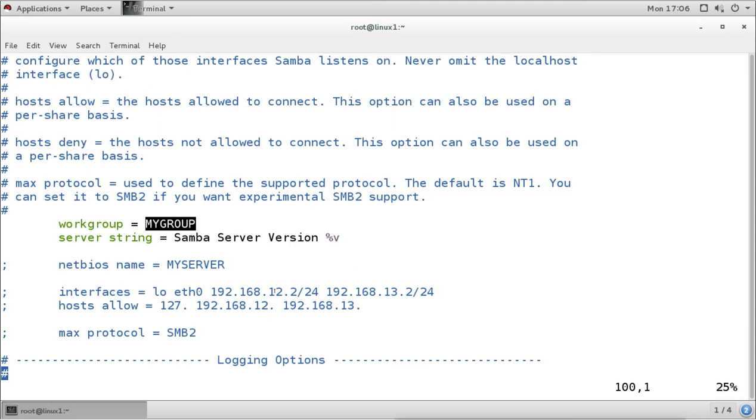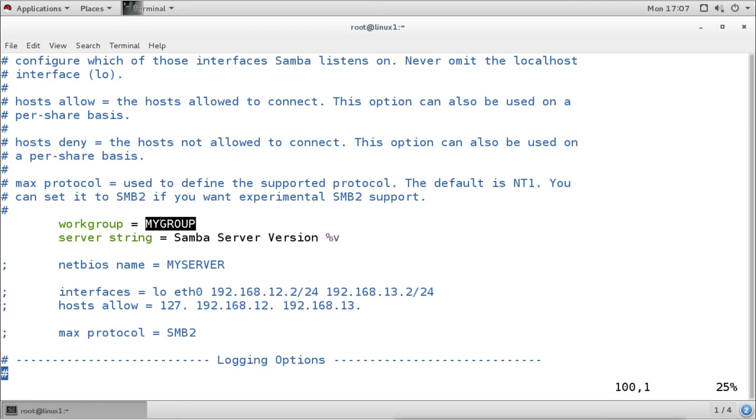Now by default, when you install Windows machines, they will be in a workgroup, and the name will always be WORKGROUP. But here in the Linux system, when you install Samba, the workgroup is enabled, and you can see the workgroup name by default is MYGROUP. We can change the name so that we can put all the machines in the LAN network in the same group. The group name must be the same. By default it is MYGROUP. If you want to change it, we can change it also. Now I'm not going to change it.